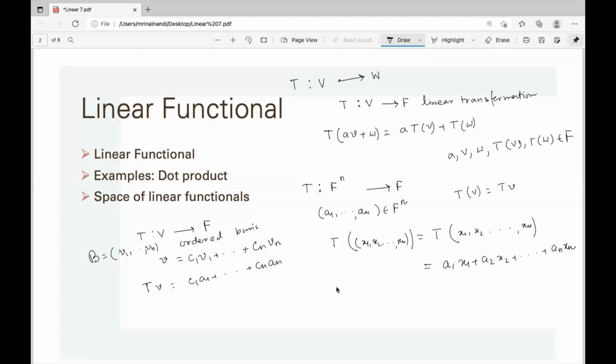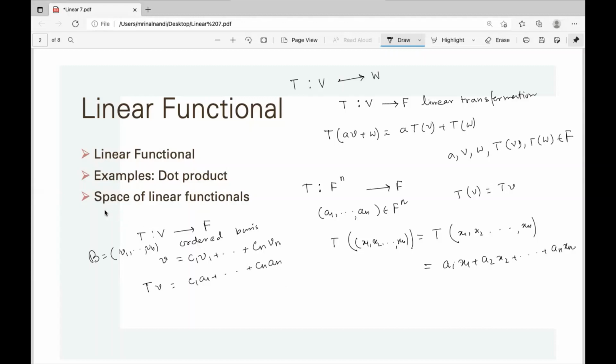Now the question is, this type of linear transformation, is this all the linear transformations of this form? Number one is a question. Now if you run a1, a2, ..., an over F^n, you will get a collection of linear functionals. Is this form a vector space? This type of question arises.